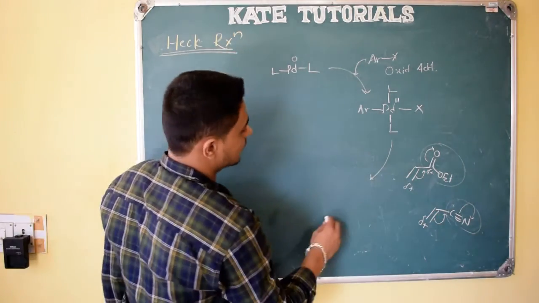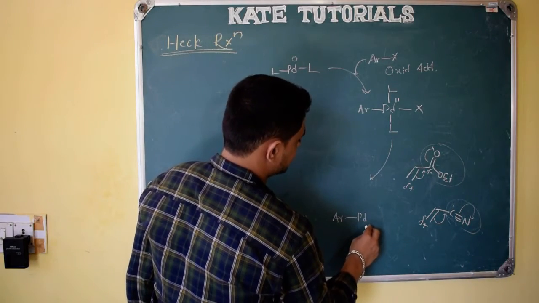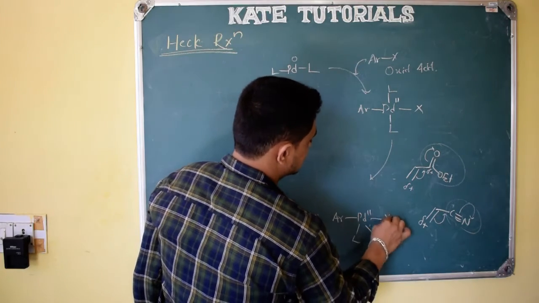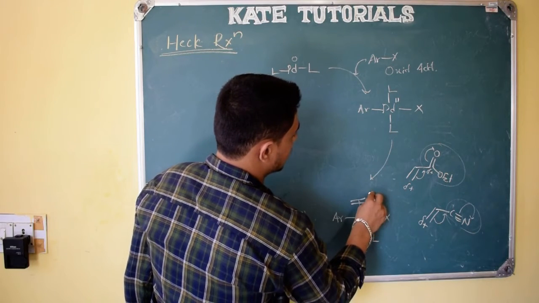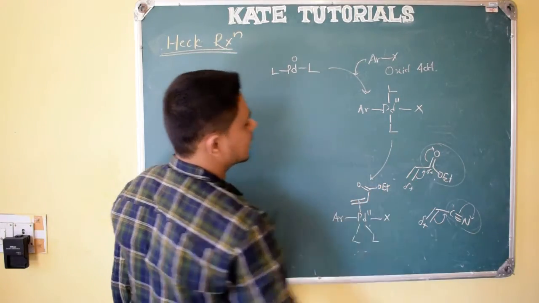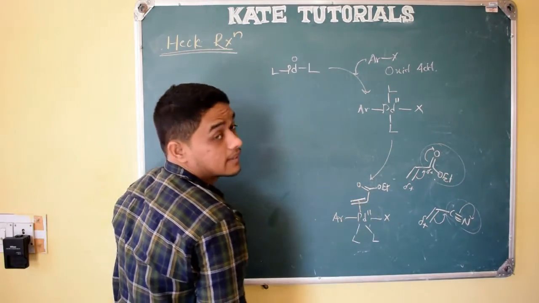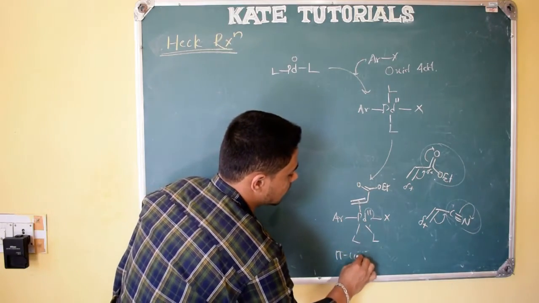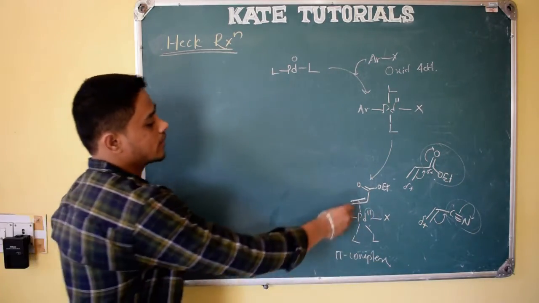So what happens, it will form a pi complex like this. See here, Ar, palladium, 2 oxidation state, L, and X is there, and here it will form a pi complex with this COOEt. Let me take only this activated alkene, and it will form a pi complex. The pi bond will be coordinated with the ligand, and its oxidation state will be 2 only, and this is nothing but a pi complex. Why do we call it pi? Because it has coordinated with the pi bond.